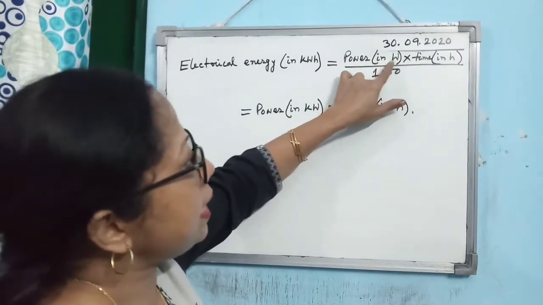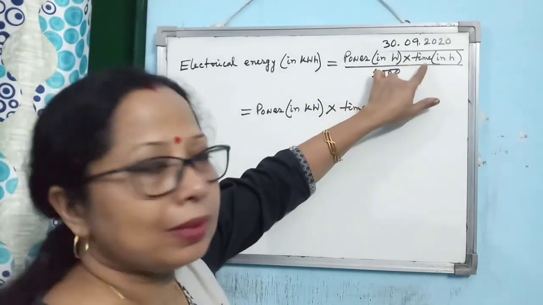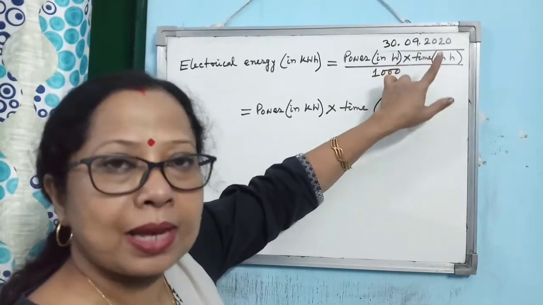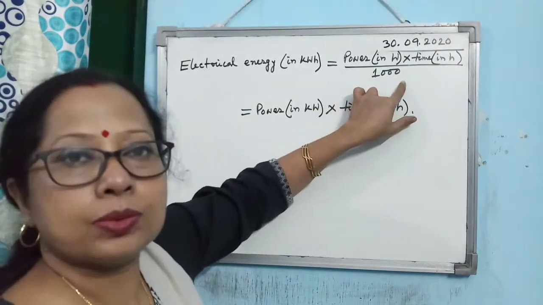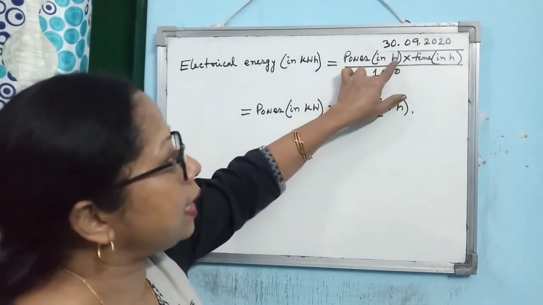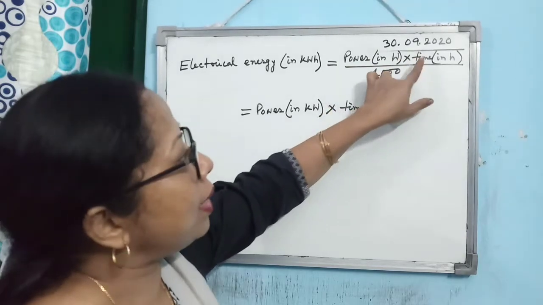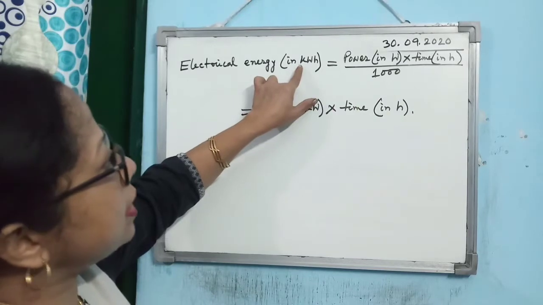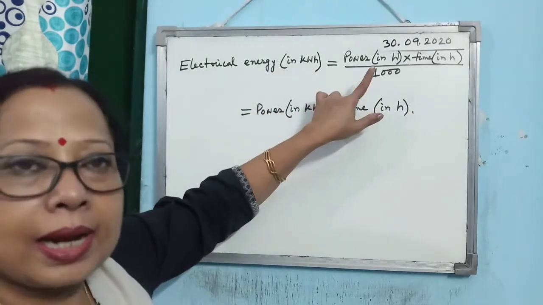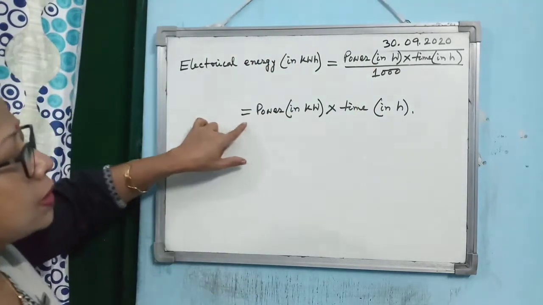That is power in watt into time. Time means the time during which the appliance is working, in hour, divided by 1000. Remember, when you take power in watt, then power into time should be divided by 1000. Why? Because the unit is kilowatt hour. Alright? And you can use this formula also.